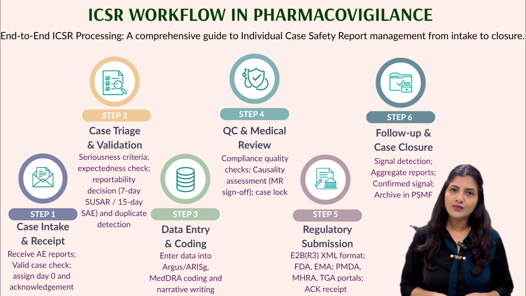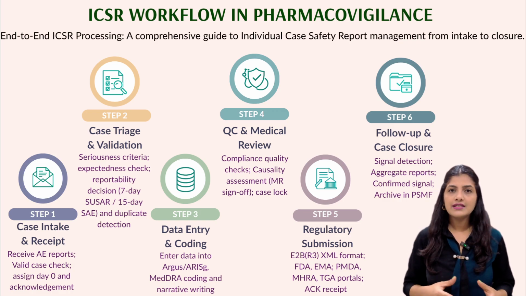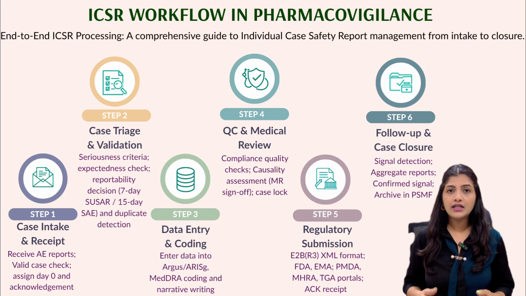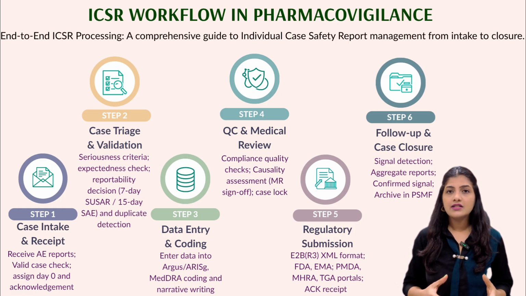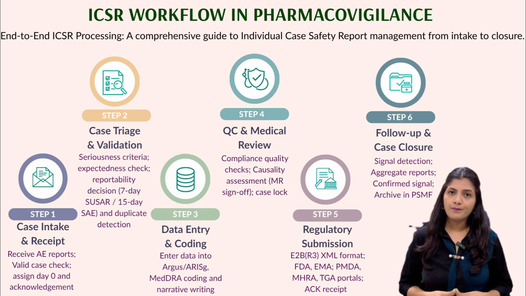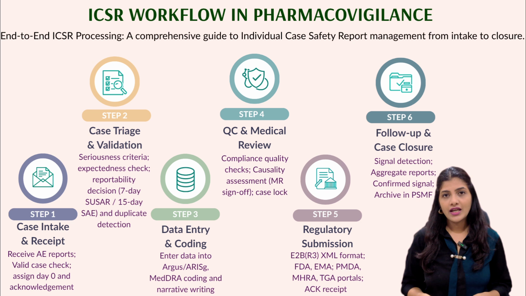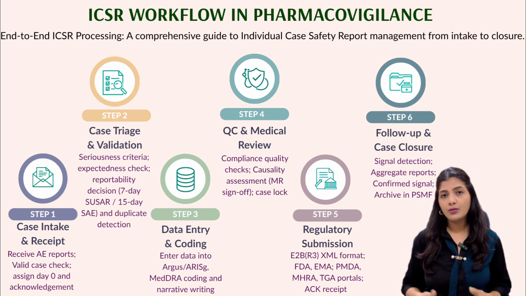Then step 2 is triage and validation. Once a case is received, it goes through triage. Here we assess seriousness, like does it meet any seriousness criteria like death, hospitalization, disability. We check expectedness, is the reaction already mentioned in the drug safety document? And most importantly, we determine the reporting timeline. Is it a 7-day SUSAR from a clinical trial or a 15-day serious spontaneous case? We also run a duplicate check at this stage to make sure that the same case hasn't already been received from a different source.